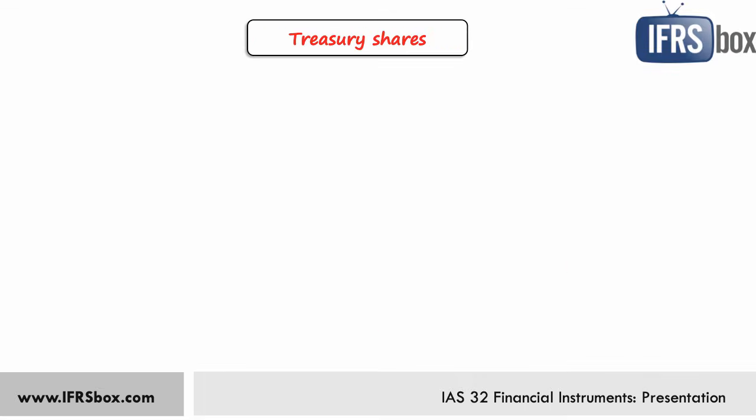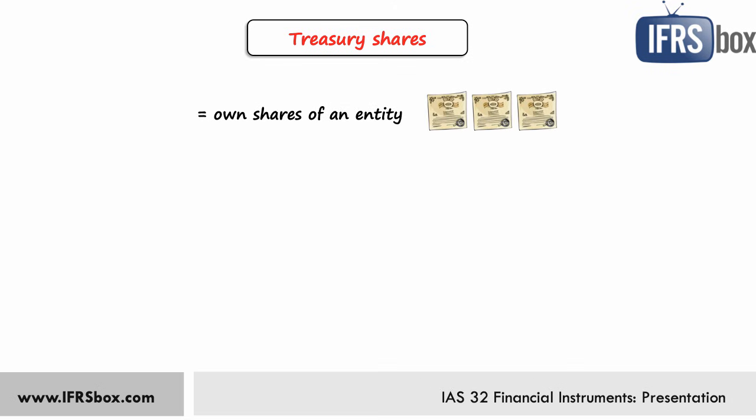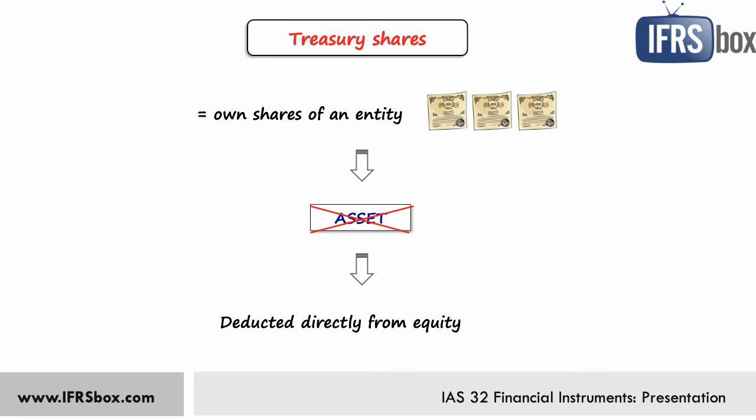IAS 32 then sets rules for Treasury shares that are own shares of an entity. And in practice, it could also be some other own equity instrument, but in most cases, shares. If an entity acquires Treasury shares or buys own shares back, these shares can never be presented as a financial asset. Instead, acquisition of Treasury shares is directly deducted from equity.